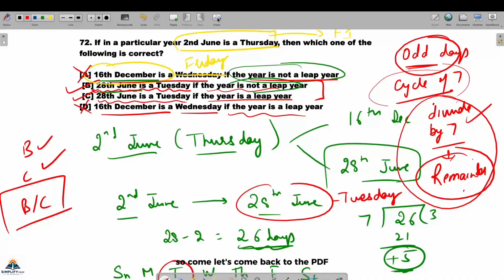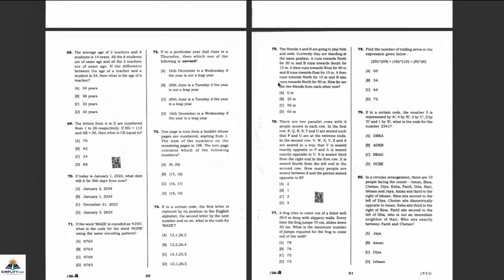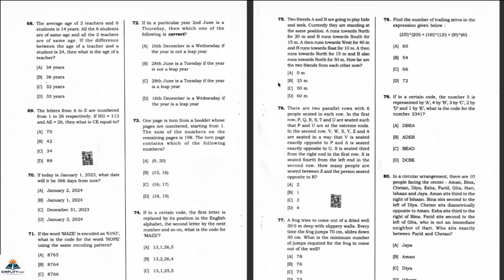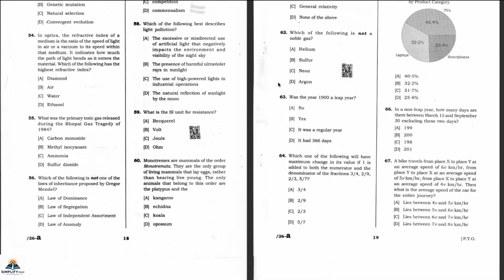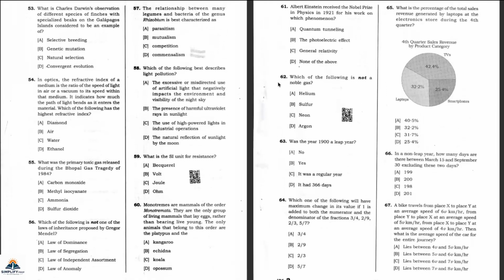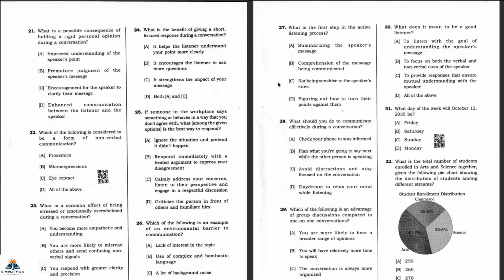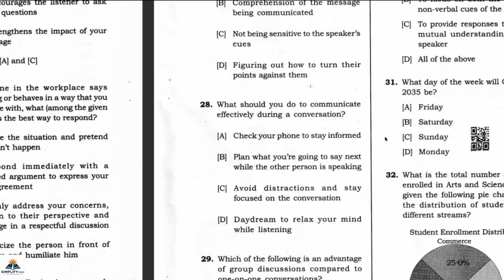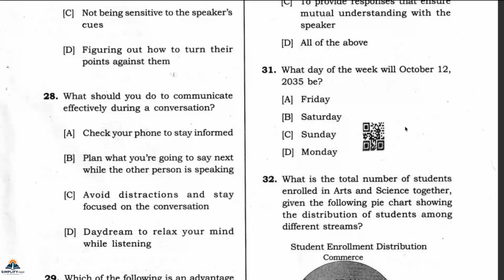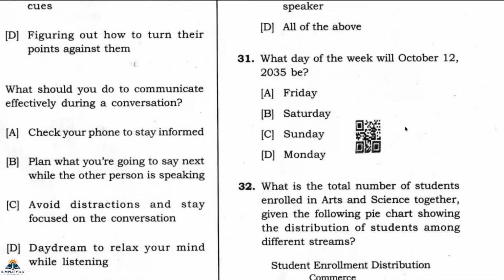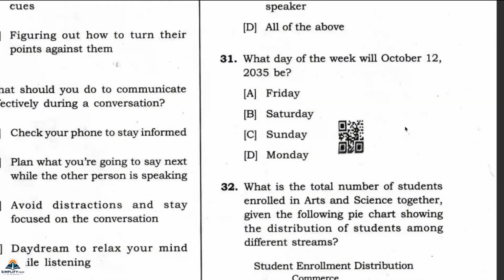So let's come back to the PDF. There was one more problem of calendar that I guess we have in the initial questions. We have already seen all these from here. Yes, this question number. This question involves calculation, and this has some tricks also. But let's see first question number 31 by conceptual method.